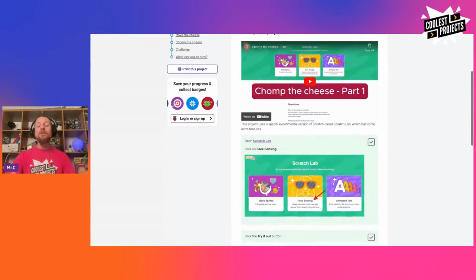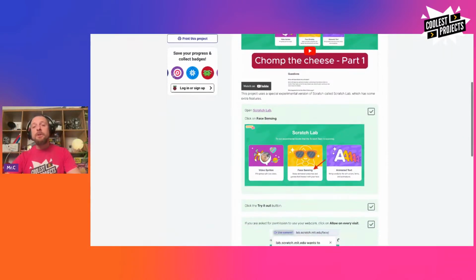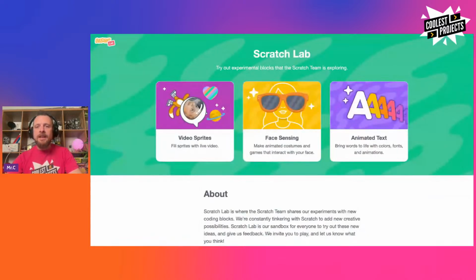So if you don't have someone with you or a code club leader, or you're just interested in seeing the bit, then you can watch that short video at the beginning of every step, and it will lead you through just like I'm about to do now. So the first thing we want to do is open Scratch Lab. So I'm going to click that here. There we go. And you see Scratch Lab is now open from the project site.